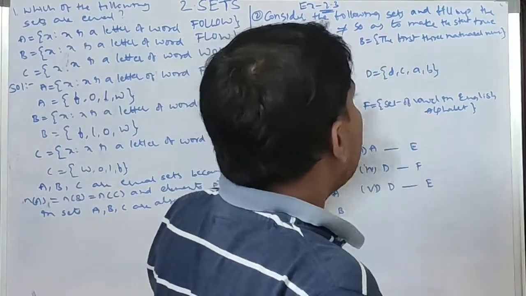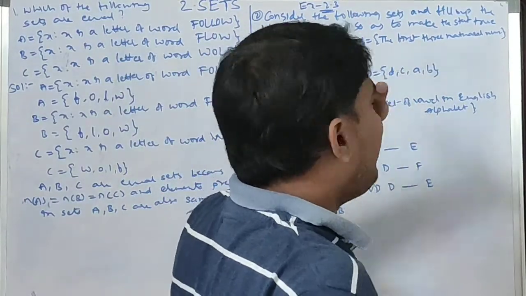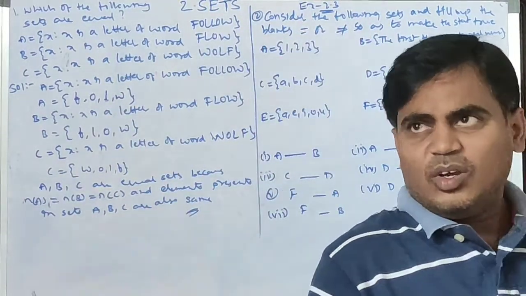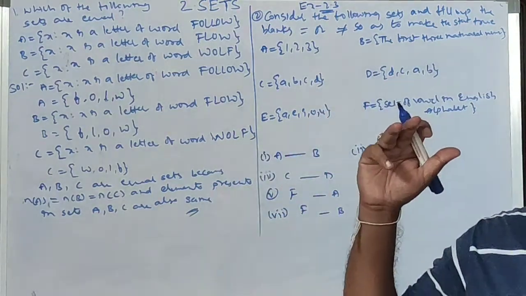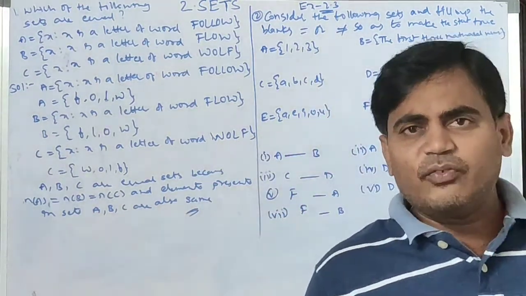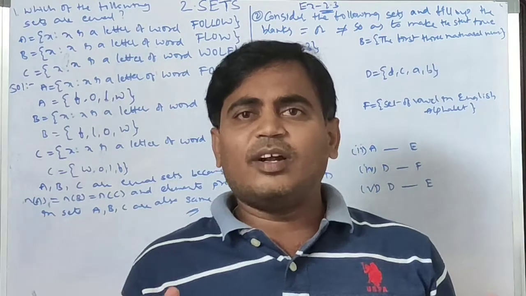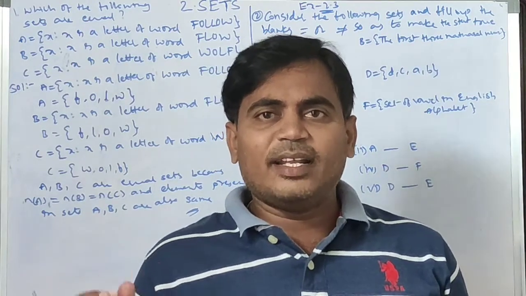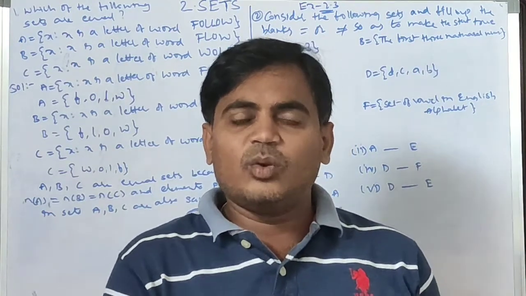So according to the sets, we take either equal or not equal. If we compare two sets, it is easy if they are in roster form, and then we can easily compare whether they are equal or not.